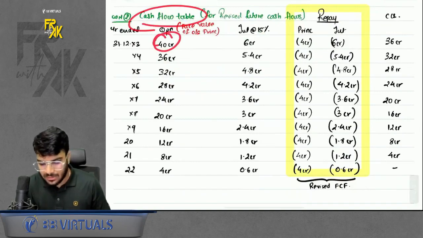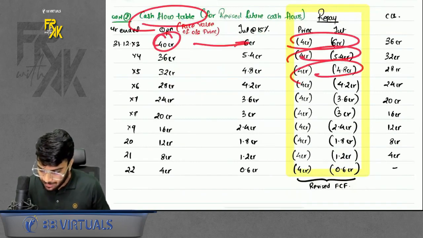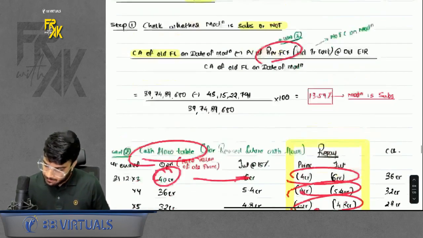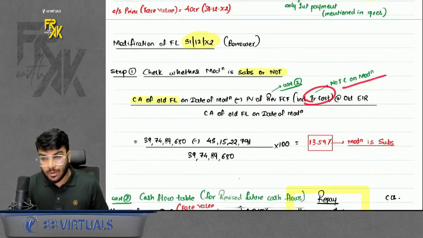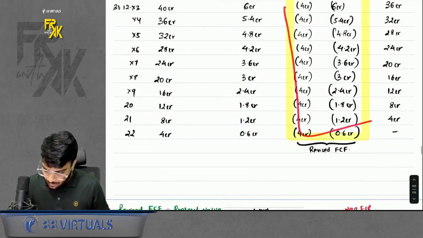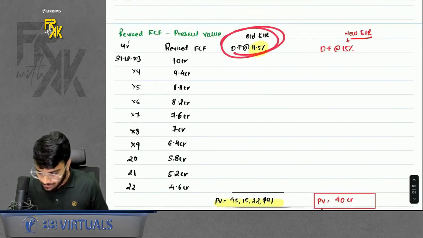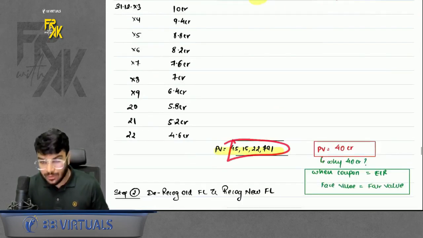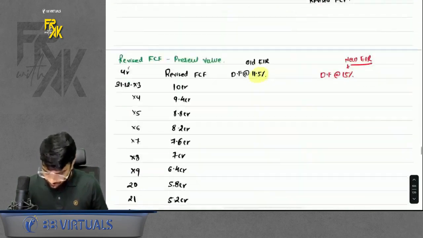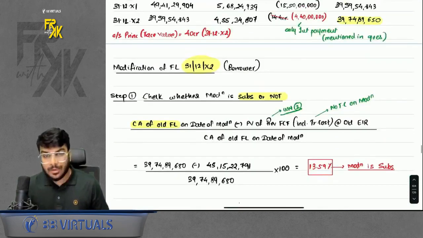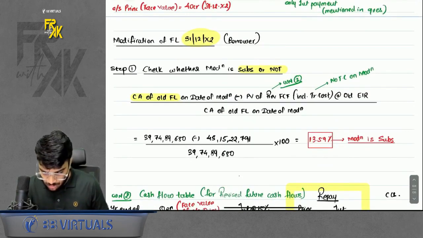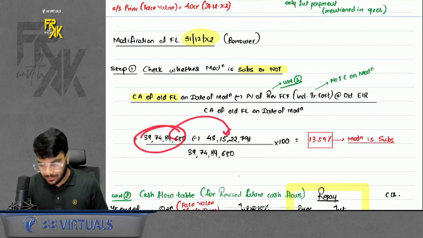Whatever opening was there, I took the interest, then I found the repayment each year. And there is no TC, by the way, on modification. So whatever cash flows you get, you will discount them at the old EIR. You will get this value: 4515 22,791. So you can now check whether it is substantial or not. You already had this. You will write the revised future cash flows, divide by this amount, and you will get some answer.